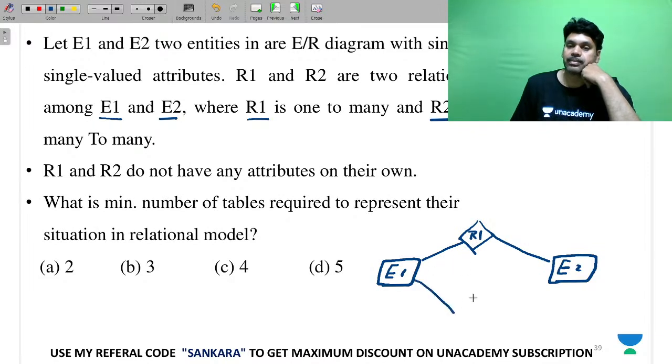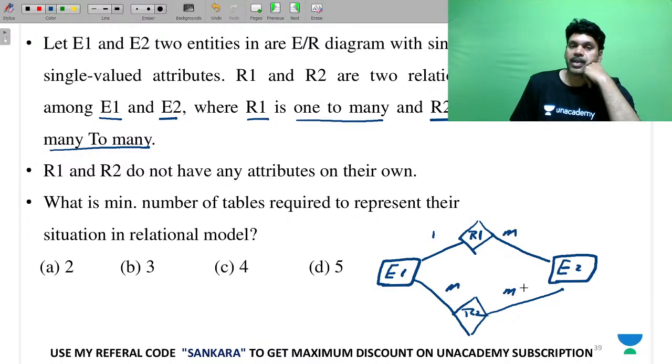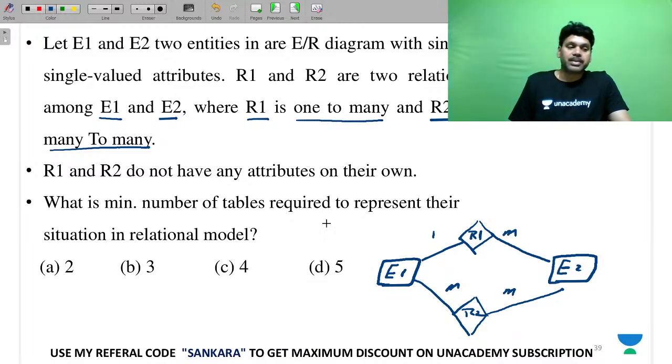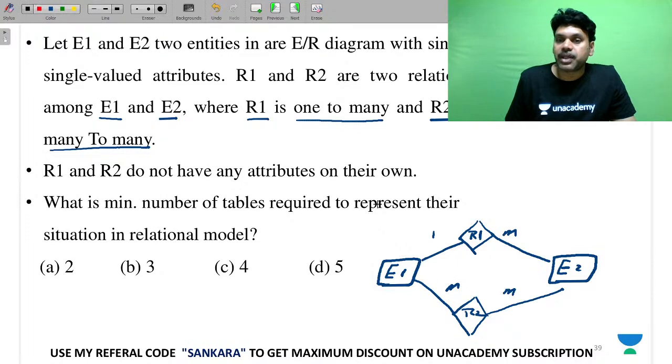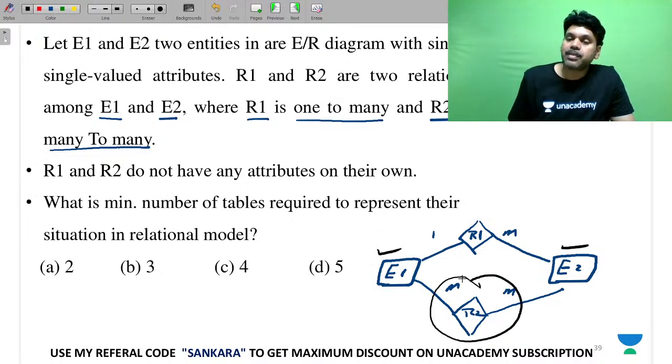R1 is one to many, R2 is many to many. He is asking the number of tables. E1 mandatory, E2 mandatory, this is mandatory, not required.